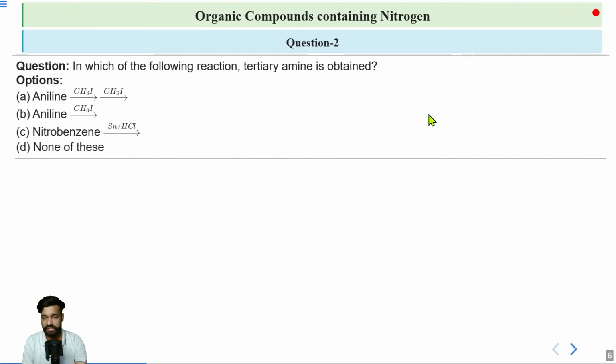Yes, option would be C. Next question: in which of the following reactions are tertiary amines obtained? A. Aniline reacting with CH3I 2 times. B. Aniline reacting with CH3I 1 time. C. Nitrobenzene with Sn and HCl. And D. none of these. You have to tell in which of these we will get tertiary amine. So it's an easy one. It is directly from your 2 parts.